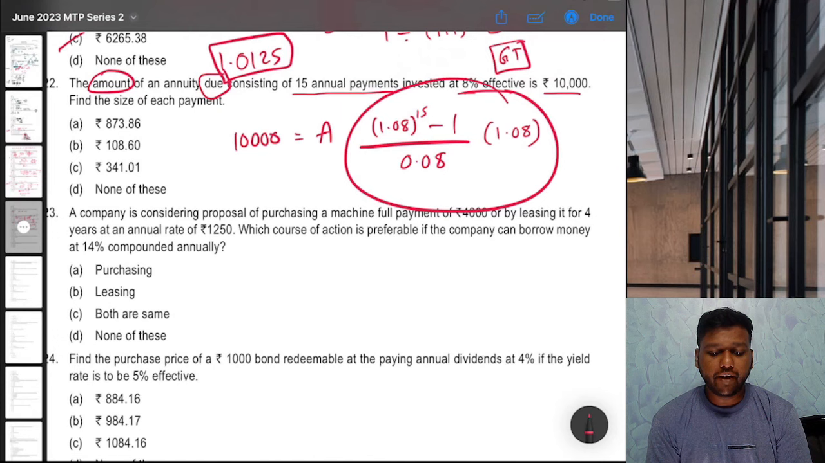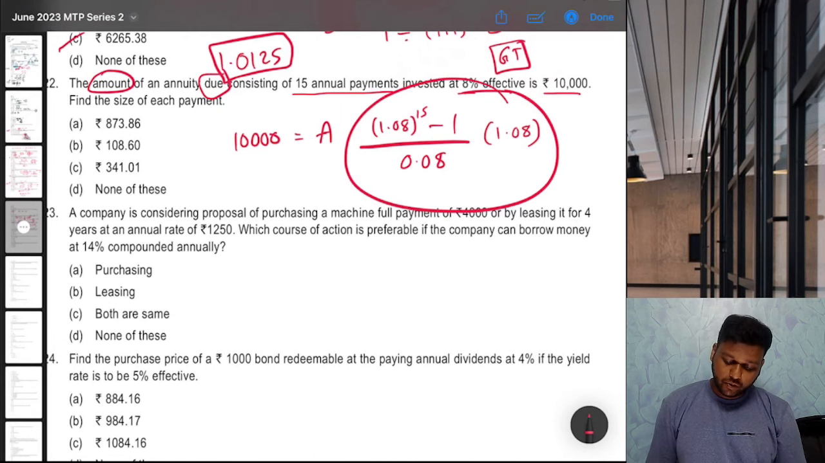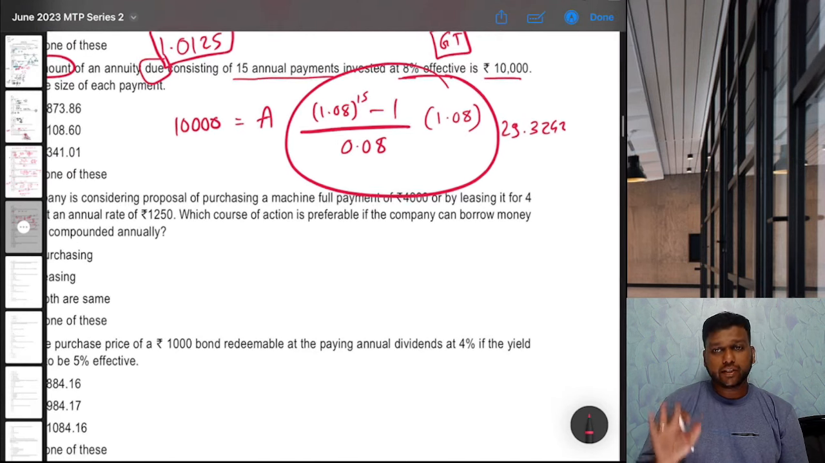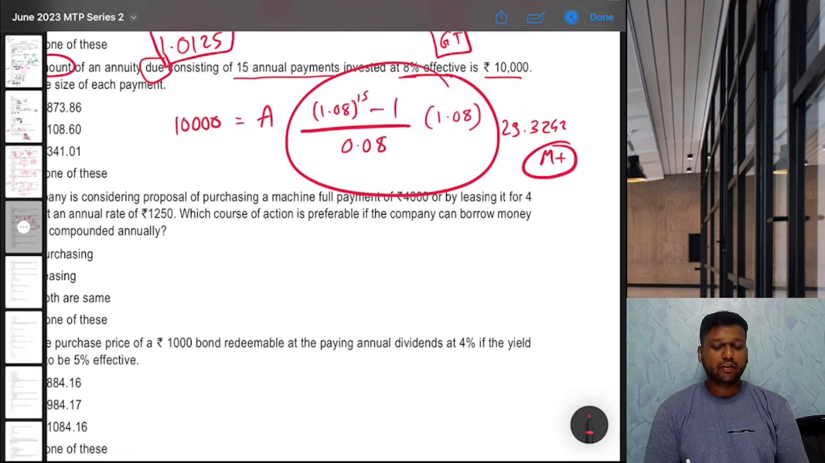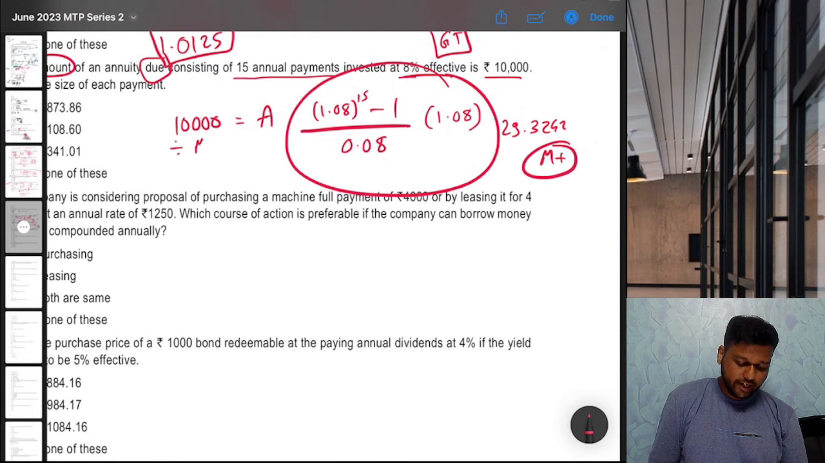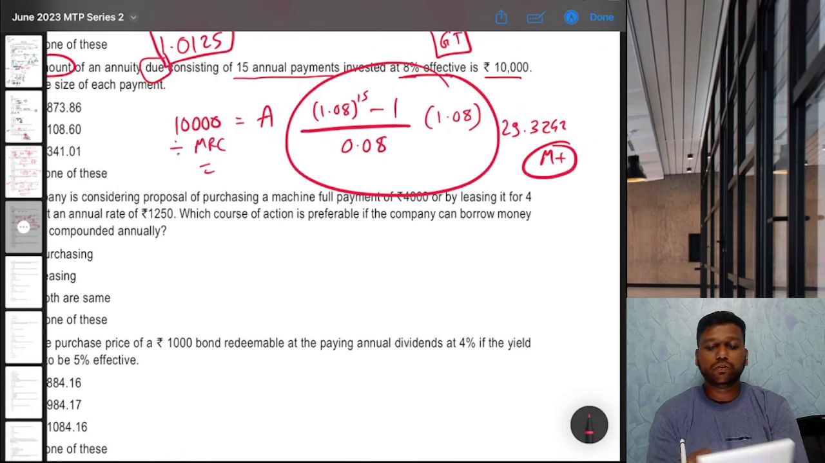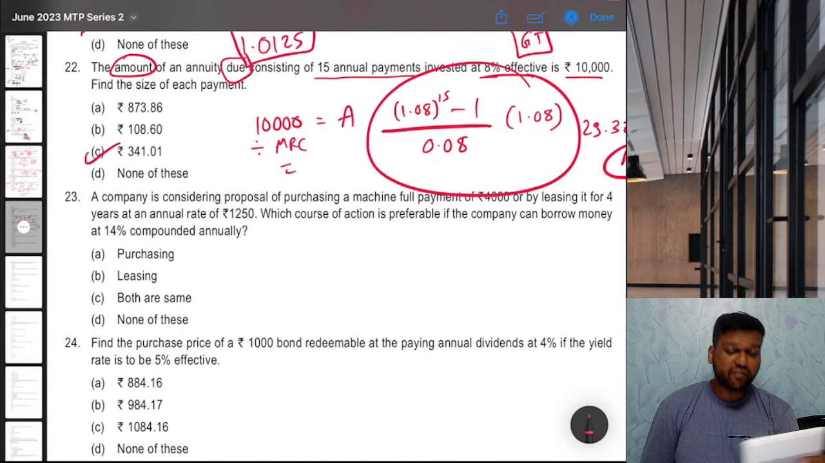Minus 1 divided by 0.08 multiplied by 1.08. That should give you 29.3242. Okay. You can either write it, or you can do M plus, then 10,000, because you have to divide it on the left hand side, right? So 10,000 divided by MRC equal to, that gives us 341.01, option C.